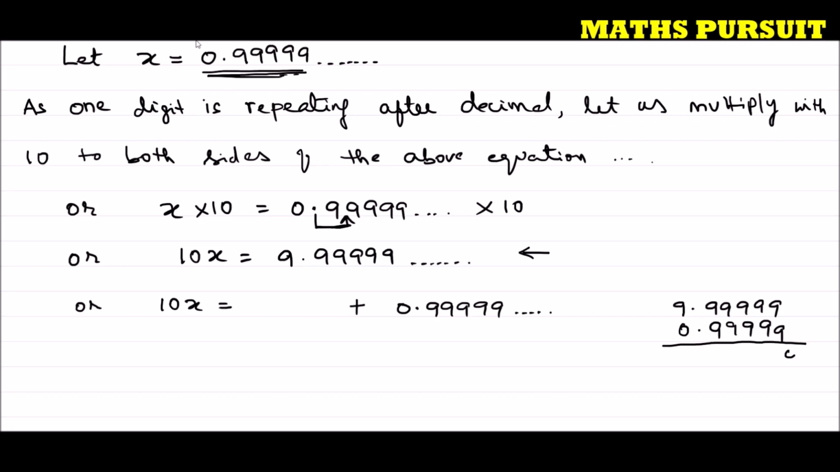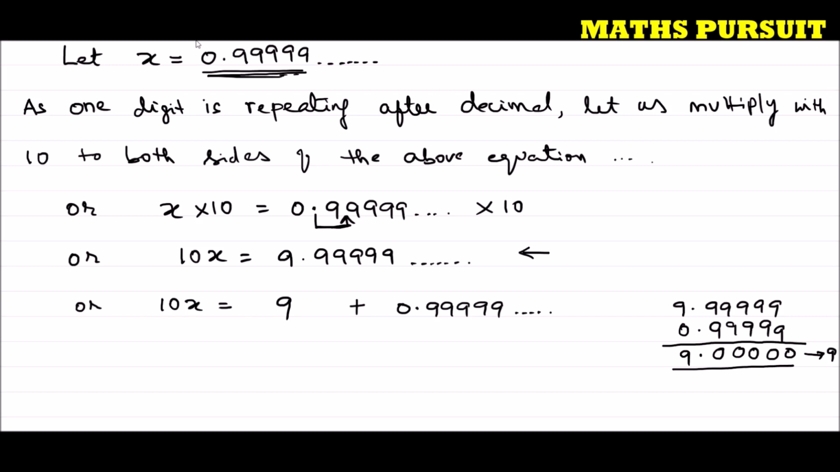9 minus 9 is 0, 9 minus 9 is 0, 9 minus 9 is 0, 9 minus 9 is 0, 9 minus 9 is 0. We are left with only 9. So I can write 9.000 as 9. Hope guys, till here we are very clear. So I am going to write that 9 here.